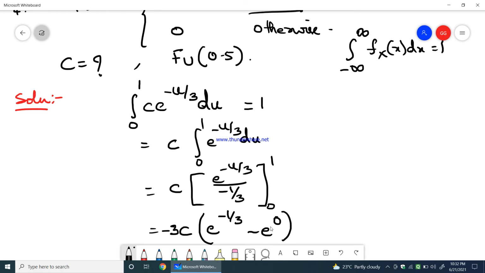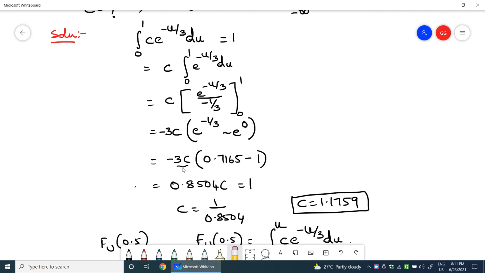Therefore it can be written as minus 3c into e power minus 1 by 3, which is 0.7165, subtracted with 1. If you multiply 0.7165 minus 1 with minus 3, I will be getting 0.8504 multiplied by c, which is equal to 1. Now 1 divided by 0.8504 gives c equal to 1.1759. I hope you are clear with the value of c that we have found.